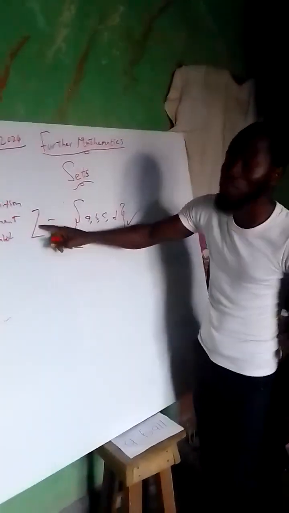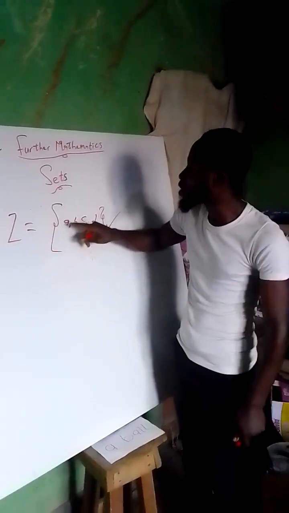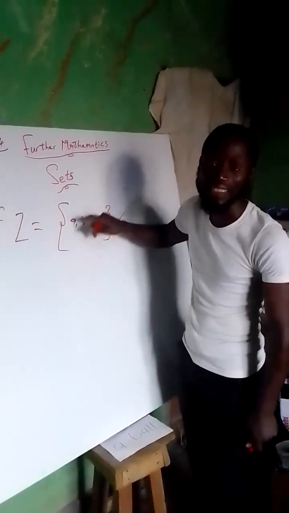The question is, why am I using a capital letter? Because I've explained that we use a capital letter to represent a set, and we use a small letter to represent the element of a set.